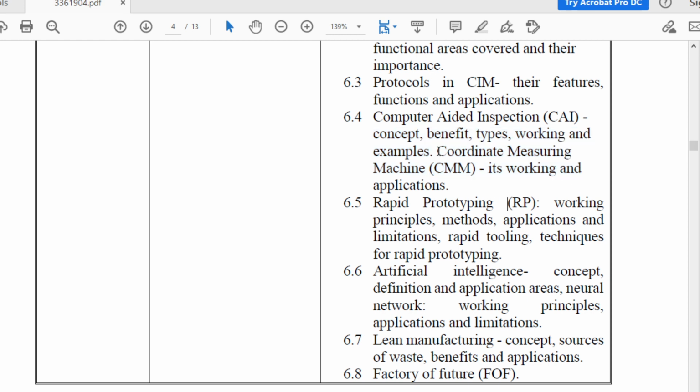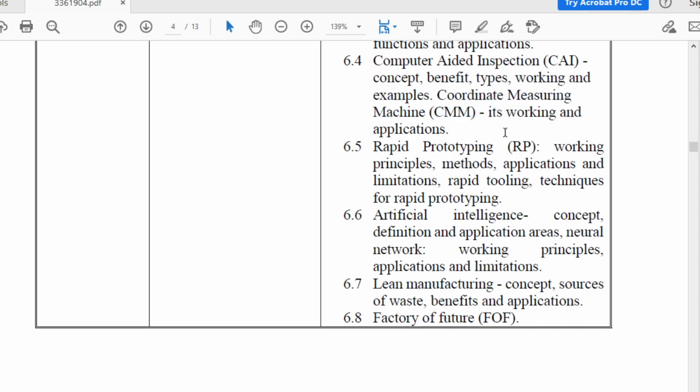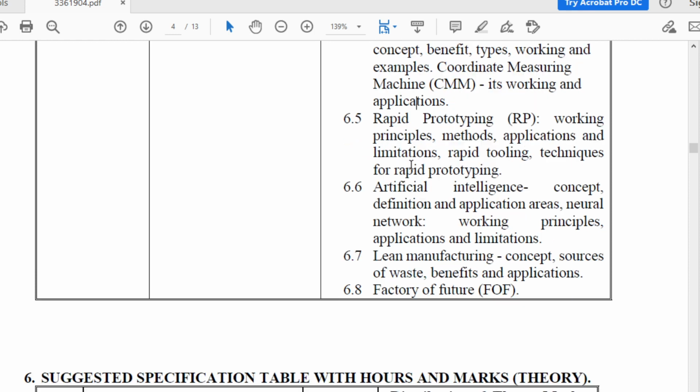Then after, important topic is coordinate measuring machine. This is very important. In university, question of 7 marks is going to be asked. So this is very important topic for this chapter. What is the working of CMM and application of CMM that you are going to study in this topic? The next topic is rapid prototyping.